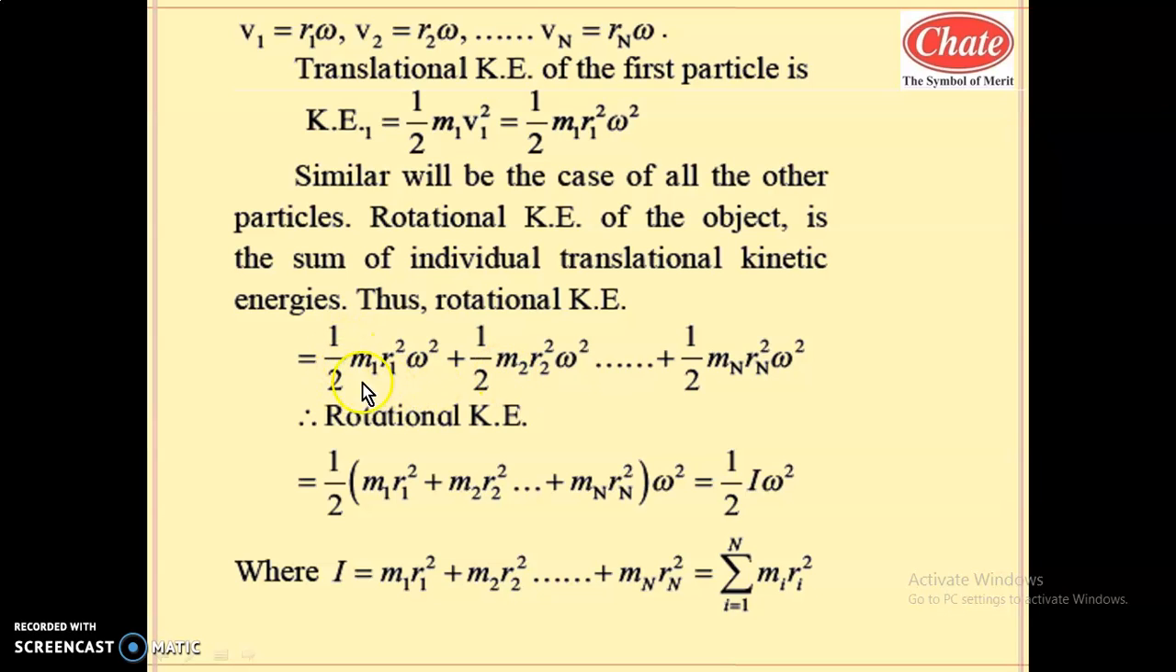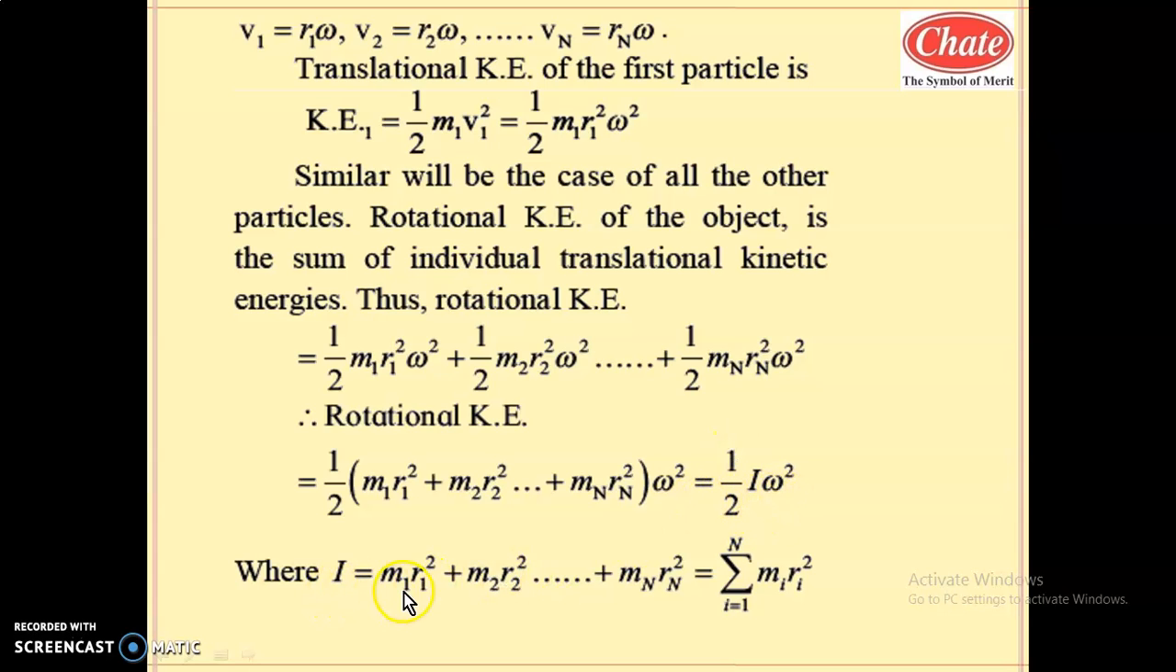From this we can take half omega squared as common. Therefore the rotational kinetic energy becomes half omega squared, and inside the bracket you will get m1 r1 squared plus m2 r2 squared plus so on, mn rn squared. This bracket term is the algebraic sum of the mass of each particle and the square of the perpendicular distance of that mass from the axis of rotation, and that is nothing but I. Hence the rotational kinetic energy of this rigid body or of this object is half I omega squared.